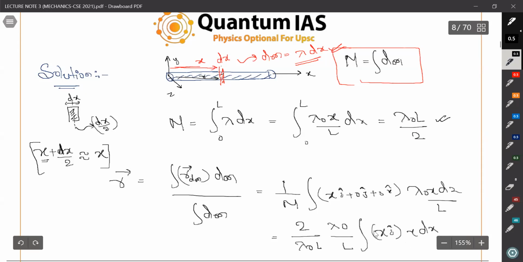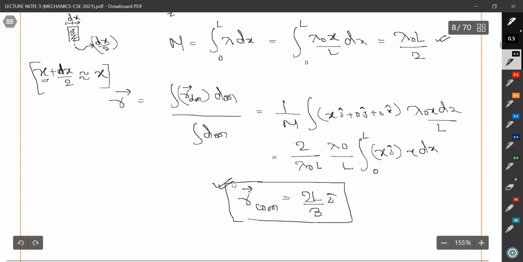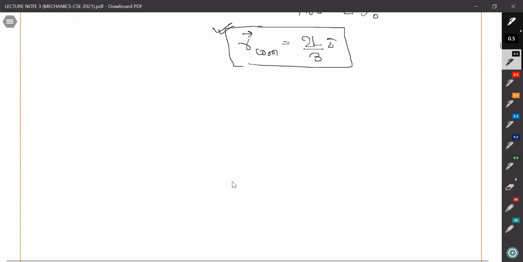So it becomes x square dx from 0 to L. Integrate it, and you will be left with 2L by 3 i cap. So its center of mass will lie where? Our center of mass will lie on this 2L by 3 i cap. So what does it signify? If we can discuss this motion of the center of mass, we can discuss the translational motion of the whole rod.